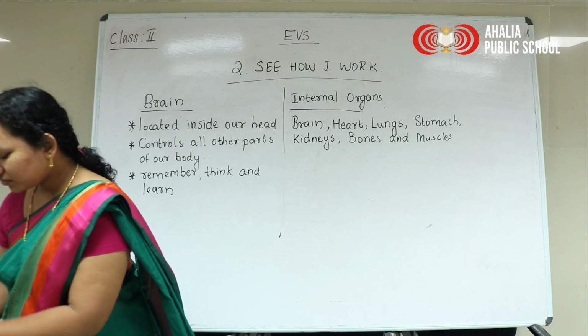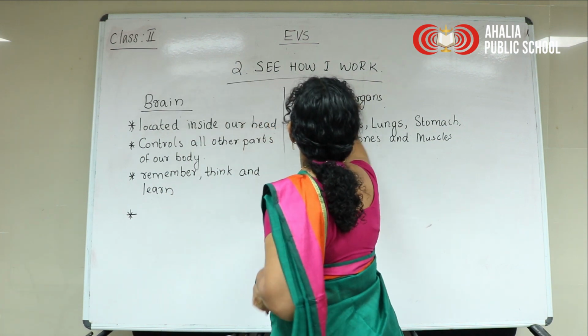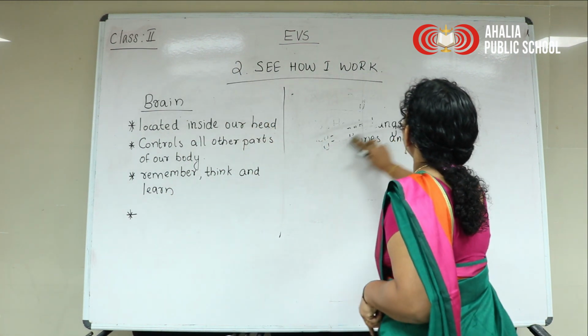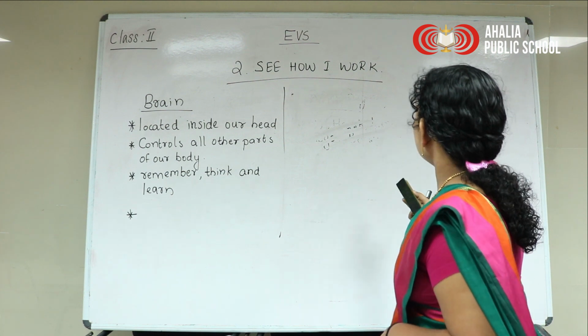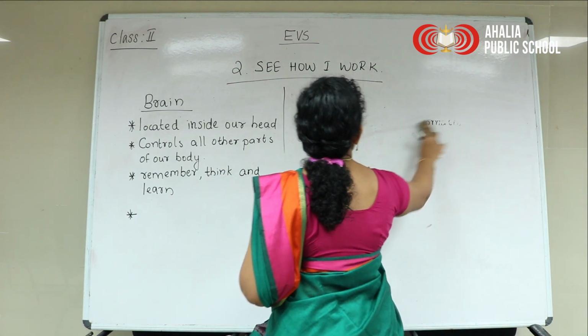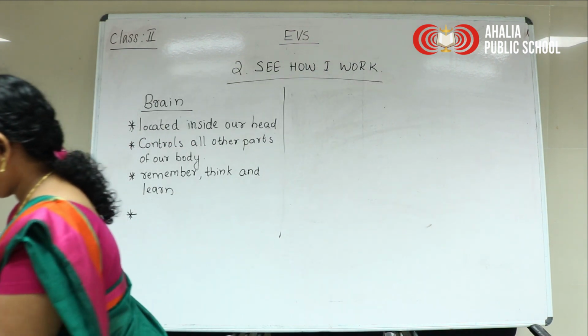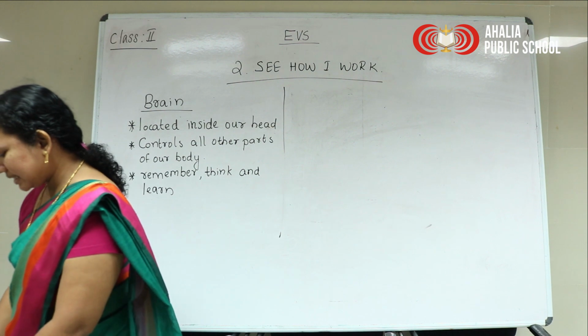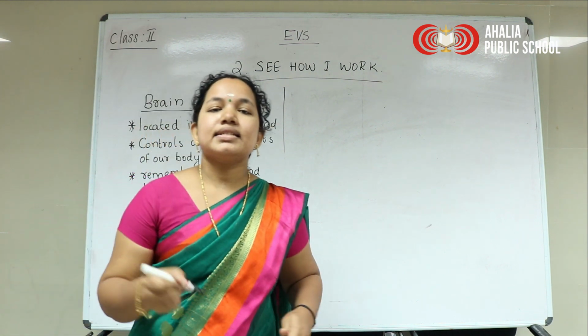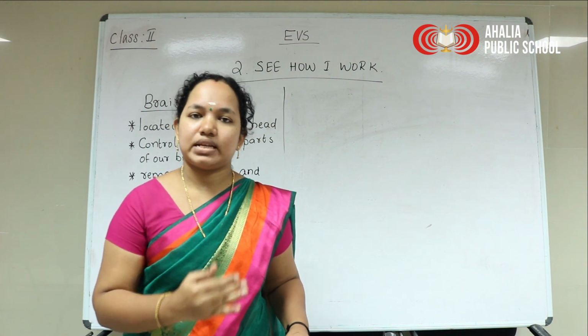Next is heart. Heart is another important part of our body. This heart is located on the left side of our chest.